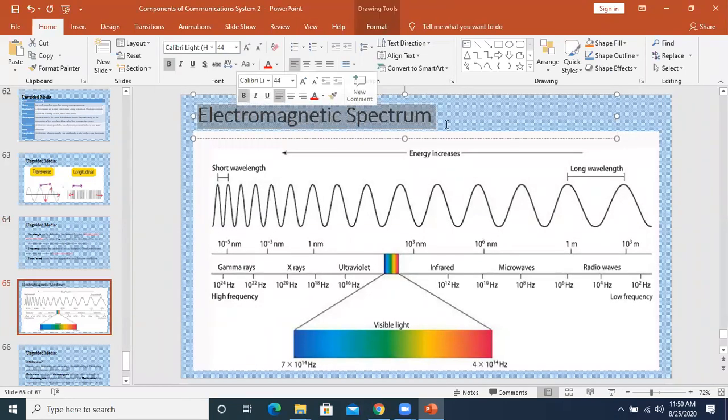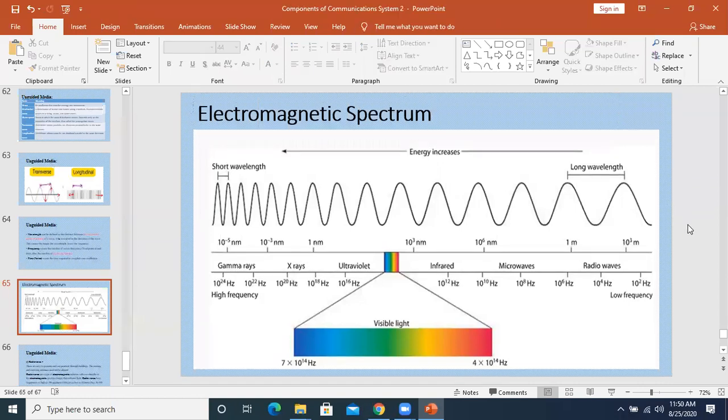इलेक्ट्रोमैग्नेटिक स्पेक्ट्रम. स्पेक्ट्रम का मतलब ये है कि it is basically a collection of all the waves that we have got. इसमें ज्यादातर waves वो हैं which are invisible, जो नजर नहीं आती. Mobile wave, mobile signal is coming to our mobile. Are we able to see? No, we are not able to see.